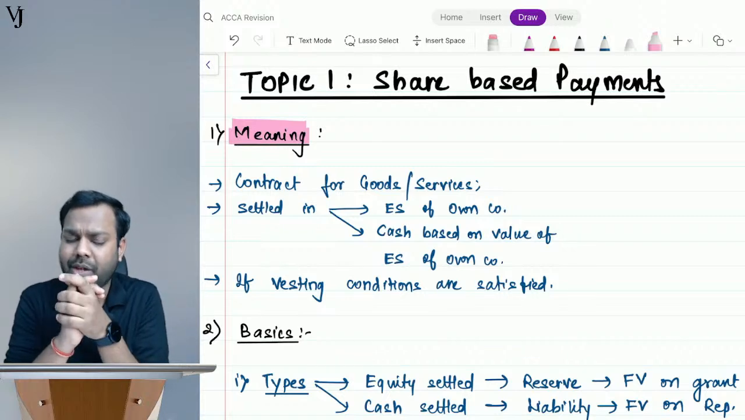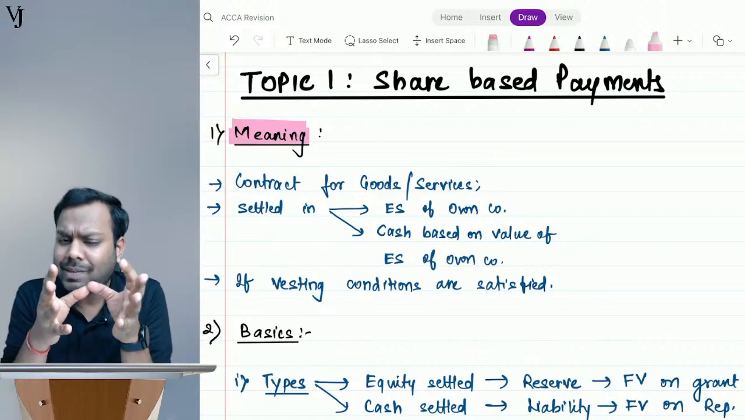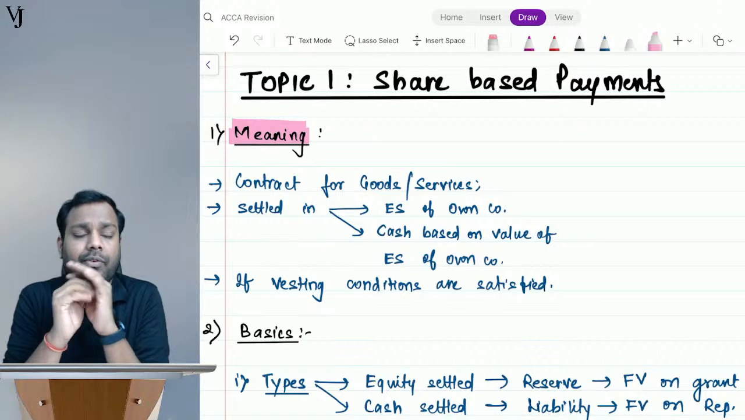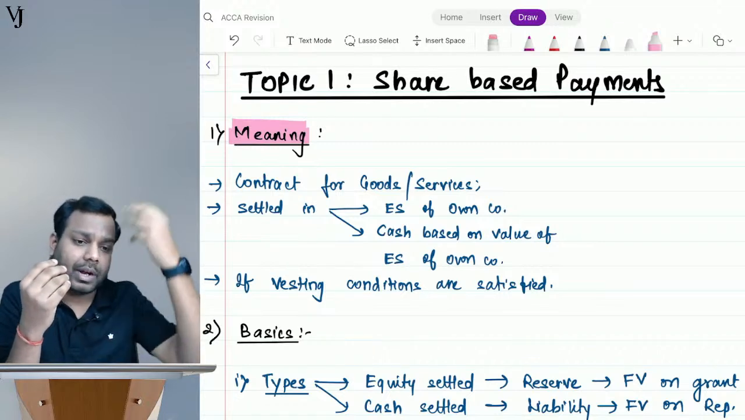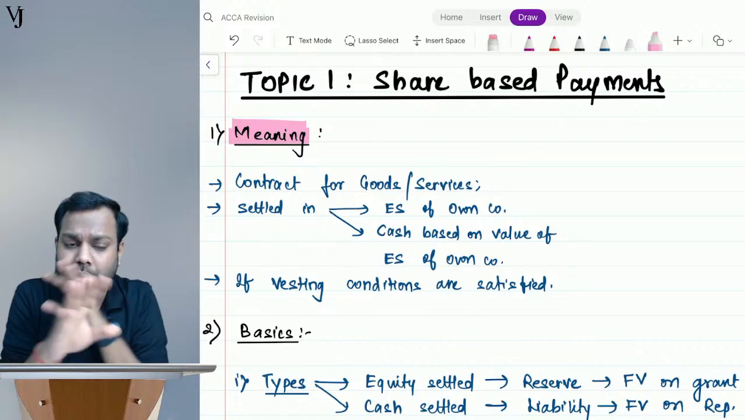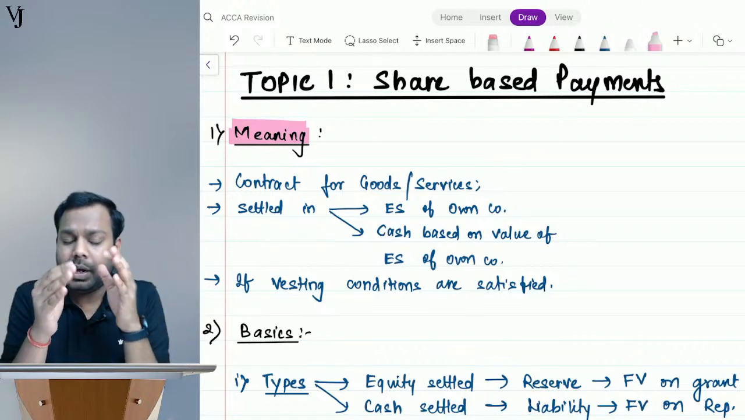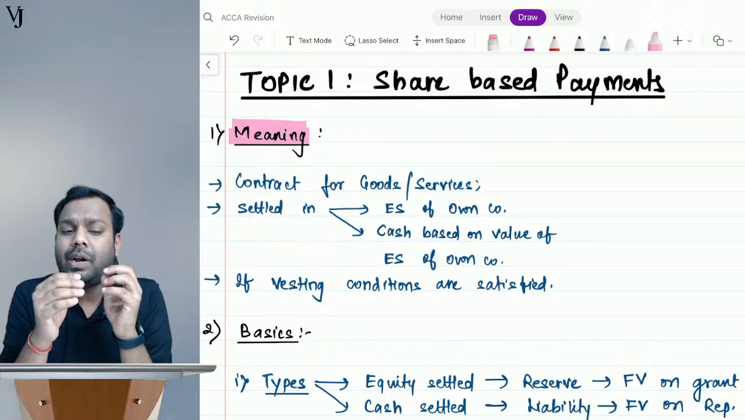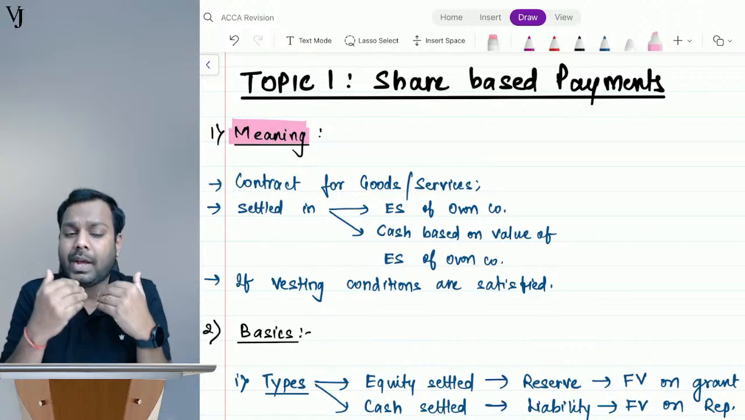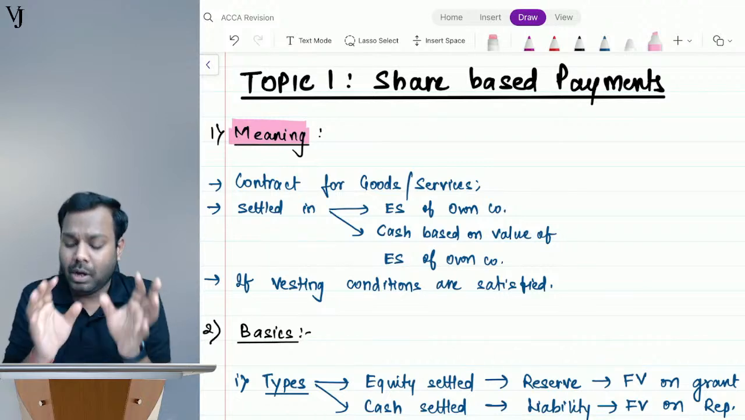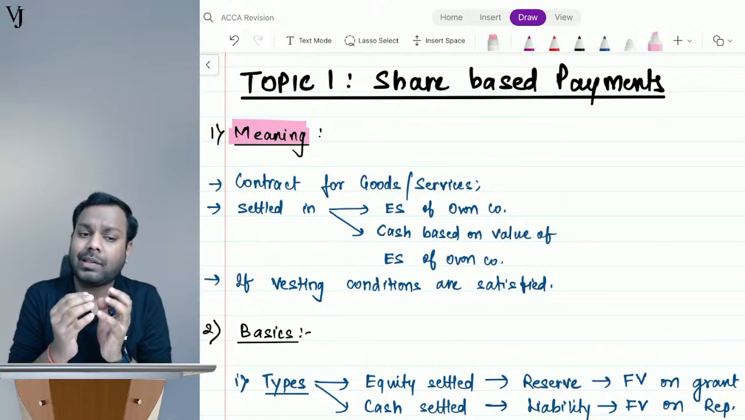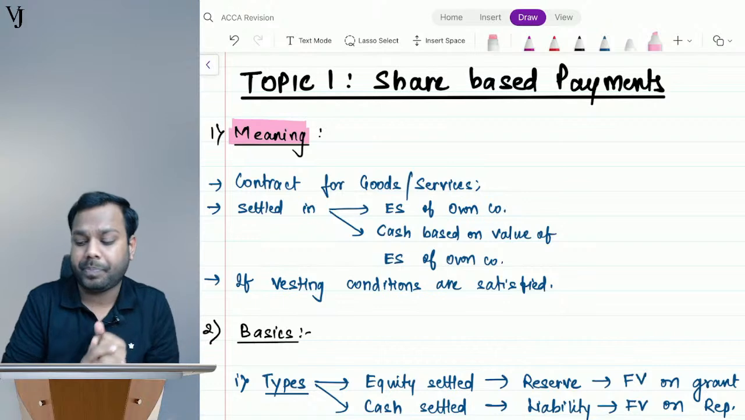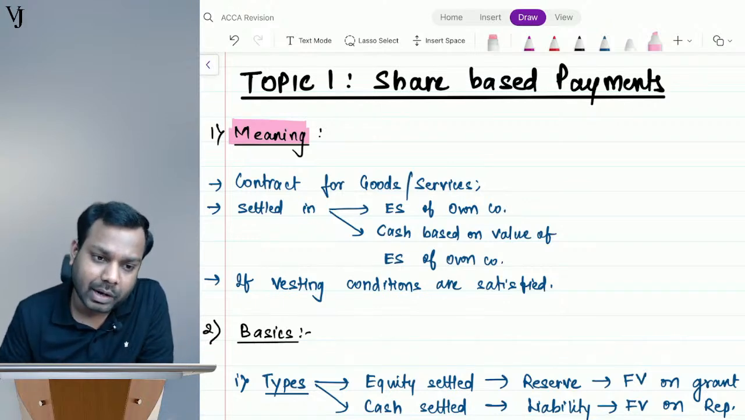So what is the coverage? If you are solely paying in cash, not covered. If you are paying in any other form, like equity shares of another company, that transaction is not covered. So which transaction is covered? The transaction which is settled in the form of equity shares of my company. My company means the entity which is doing the transaction. Or cash based on the shares of my company. All those transactions are covered here.